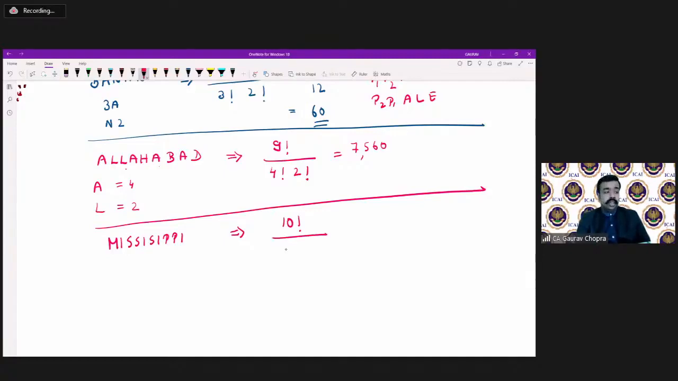What about the repetition? M is coming only 1 time. I is coming 1, 2, 3, and 4 times. S is coming 3 times, and P is coming 2 times. Okay. So what we are getting is factorial divided by 4 factorial, 3 factorial, and then 2 factorial. So whatever is getting repeated, we have to divide by its factorial.